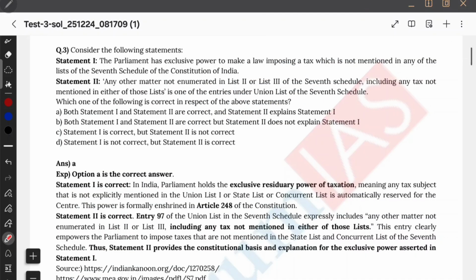B. Okay, the next question is saying Parliament has exclusive power to make a law imposing a tax which is not mentioned in the 7th Schedule lists. See, if any tax is not mentioned in the 7th Schedule, do you remember Article 248 which talks about residue? So I remember 248 very easily because there is no residue.